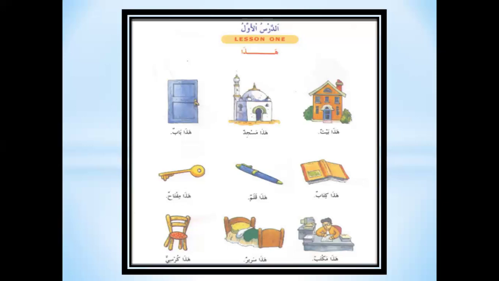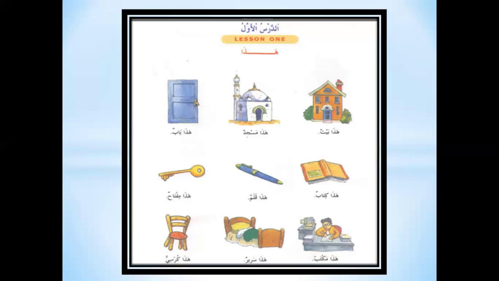The N sound at the end of the Arabic noun like baytun, masjidun, babun is called tanmeen in Arabic. So this N sound means a or an. If there is the tanmeen at the end of the word, it means a or an. So hada means this and baytun means a house.